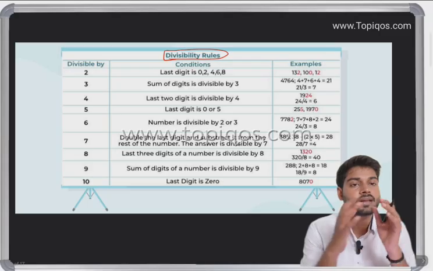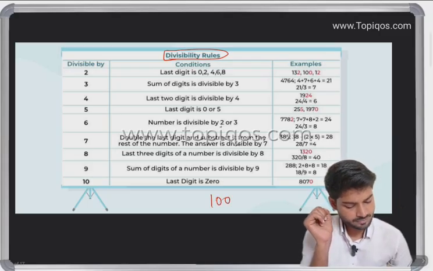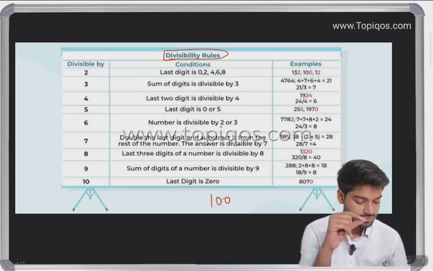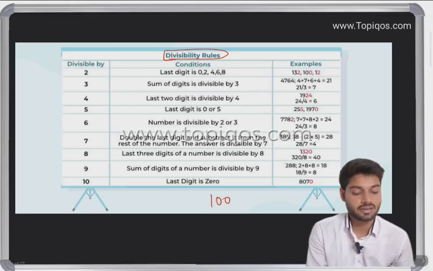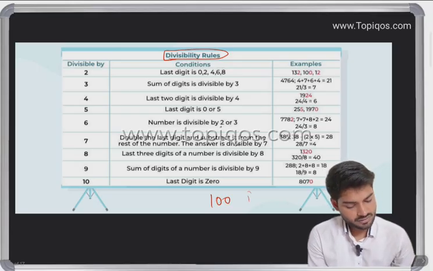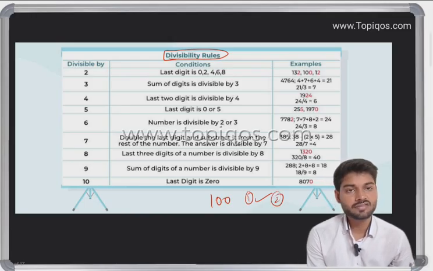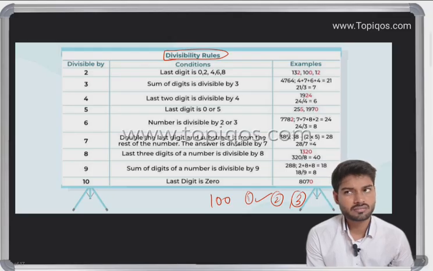Tell me, if any number is given, for example 100, how would I know which numbers it is divisible by? Can it be divided by 1? Yes, definitely. By 2, yes. If you multiply 2 by 25, you get 50, but for 3, you are not aware whether it would be divisible or not.